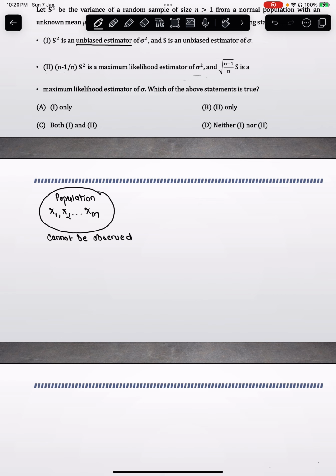So what you do is something called sampling, where you take a representative subset, let's call it S, from the population P, and that is called a sample. And the sample consists of some set of little n points, from x1 till xn. Okay, fine. So your population cannot be observed, but your sample characteristics can be observed.